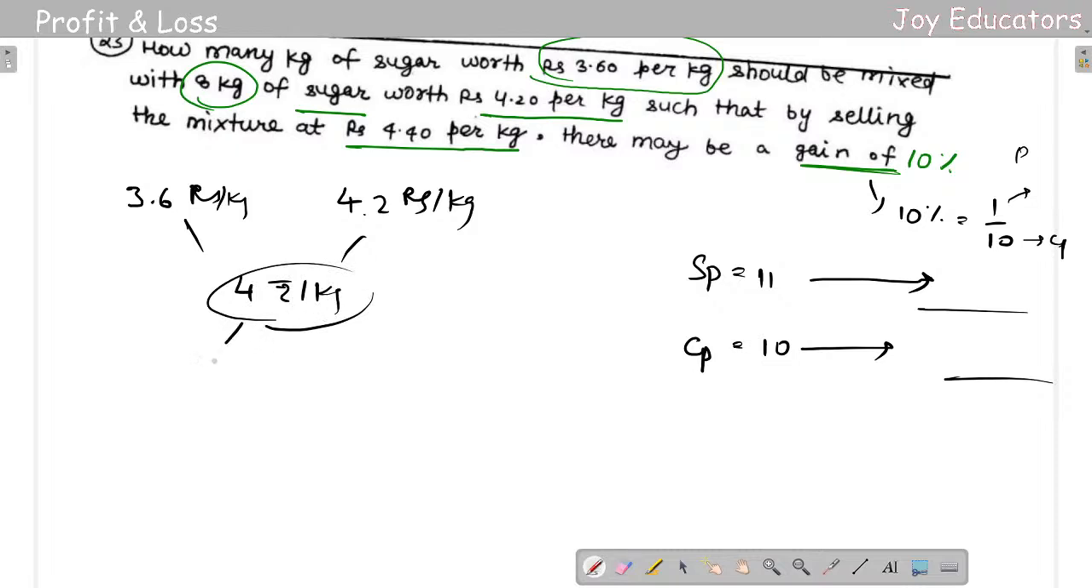Okay, 4 rupees per kg. So it's going to be 4 minus 4.2, which is 0.2, and 4 minus 3.6, which is 0.4. సరేనా?